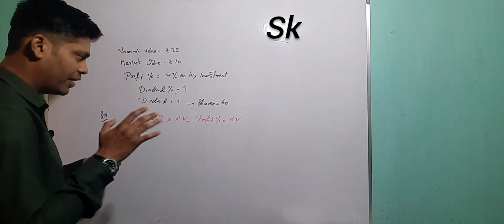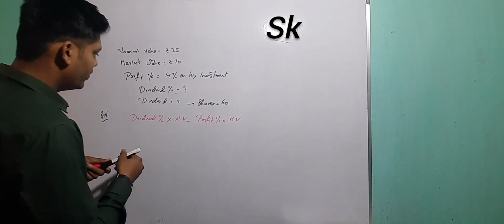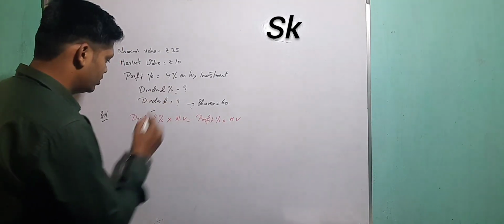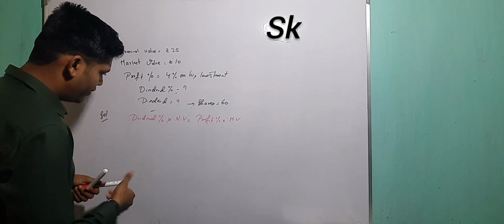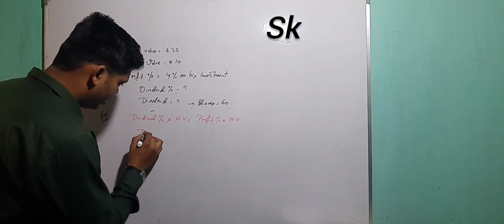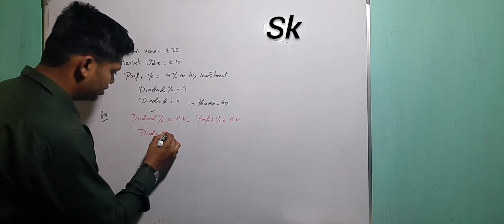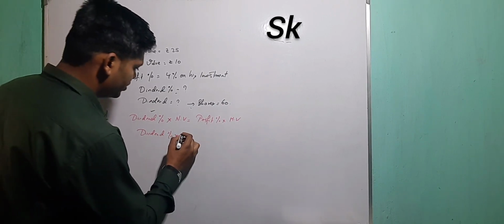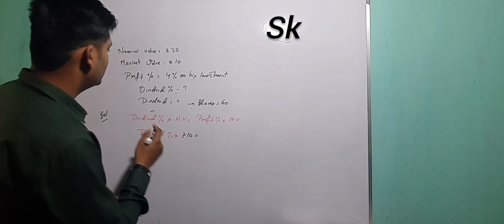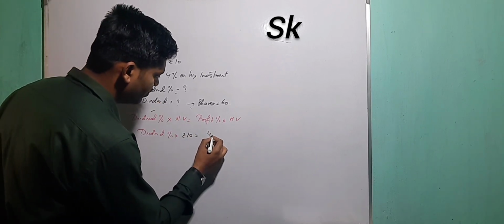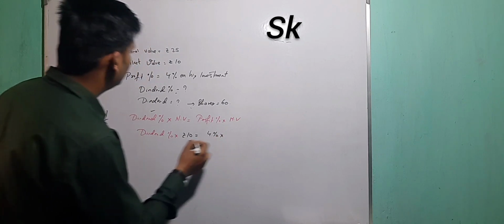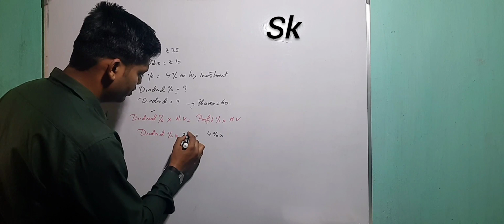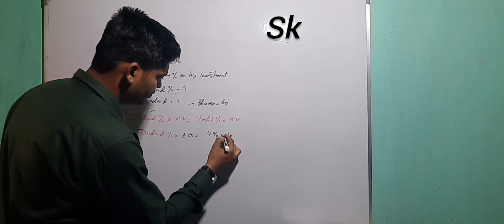Now we will see whether we are having all the values or not. So dividend we have to find out. This is unknown, right? Nominal value we have, profit we have. So this is the formula. What I have to find out is the dividend percentage. So dividend percent into nominal value is how much? Nominal value is 25, sorry. Market value is 10 rupees. The profit percentage is 4%. So 4% into market value 10, and nominal value is 25.